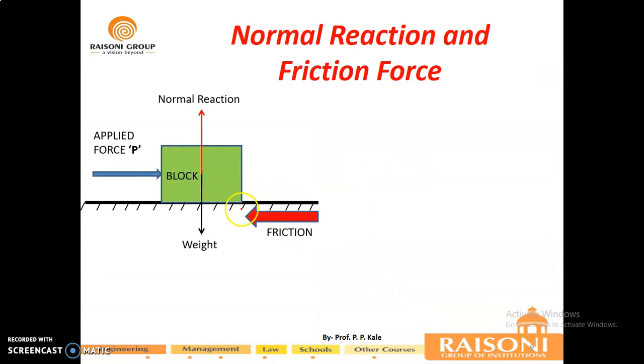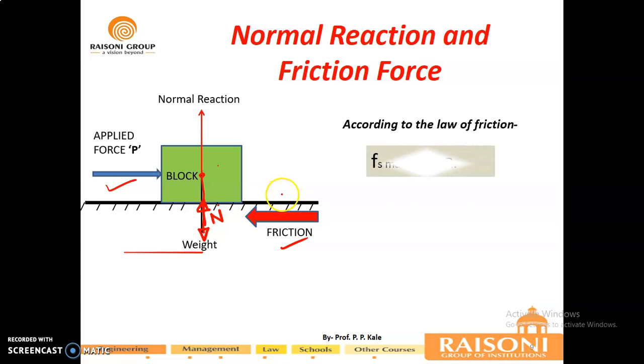Normal reaction is always a perpendicular force exerted by the contacting surface on the body. This block is resting on the ground, so the ground applies a force toward the body's CG, which is called the normal reaction. The body also has its own weight, which always acts downward, toward the center of the earth. This will be the applied force and this will be the frictional force. This is called the free body diagram of the block.